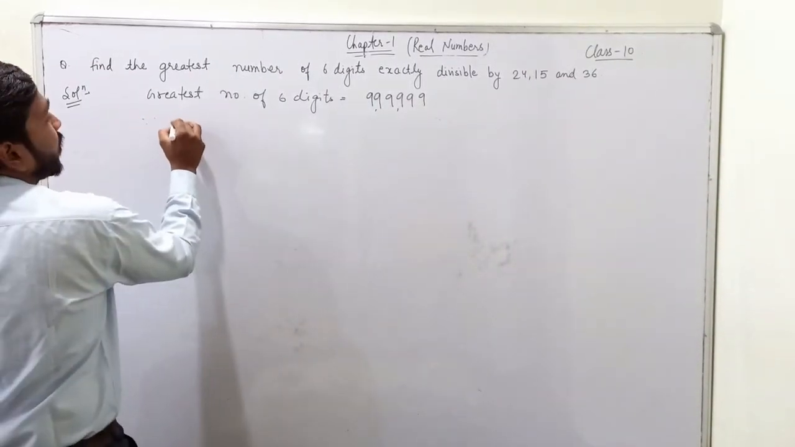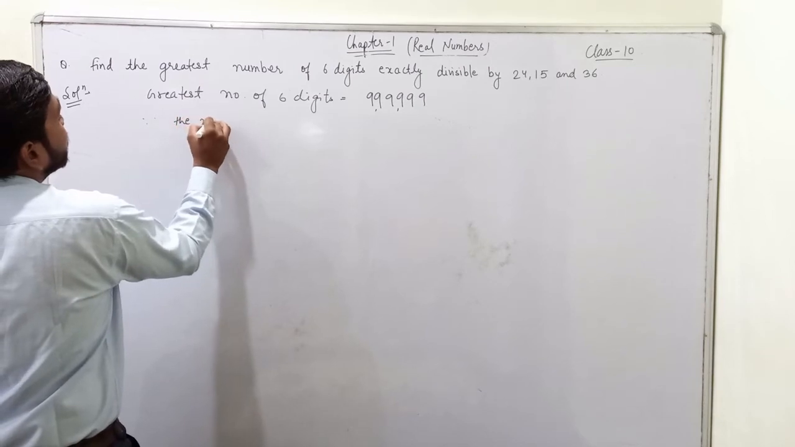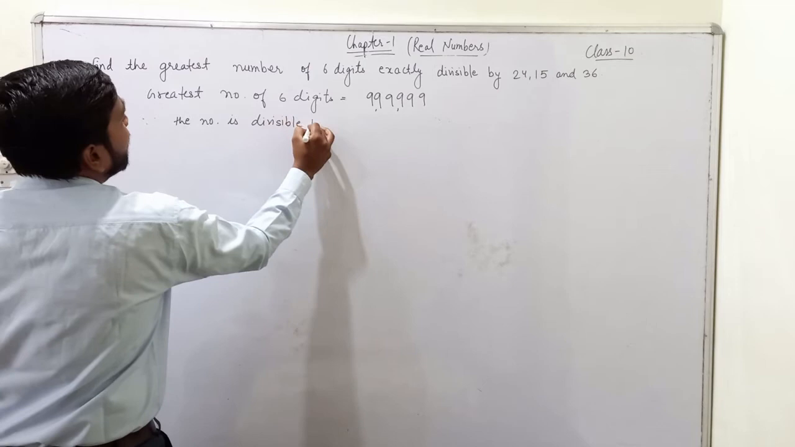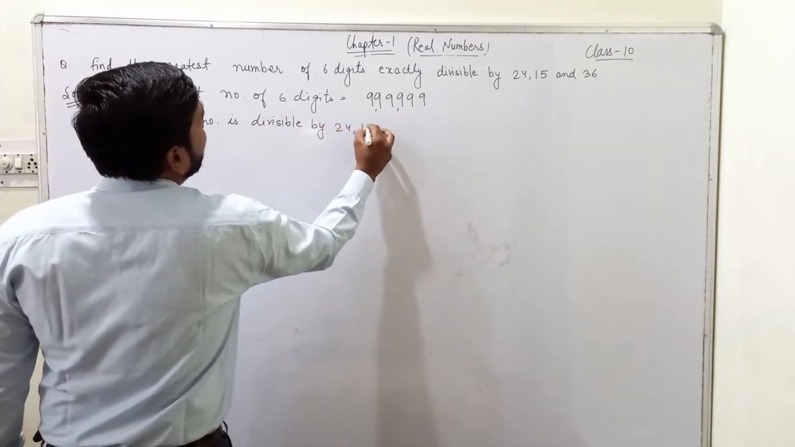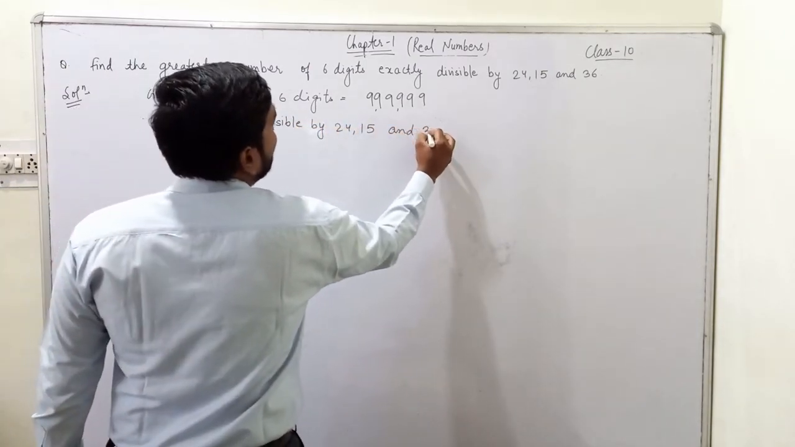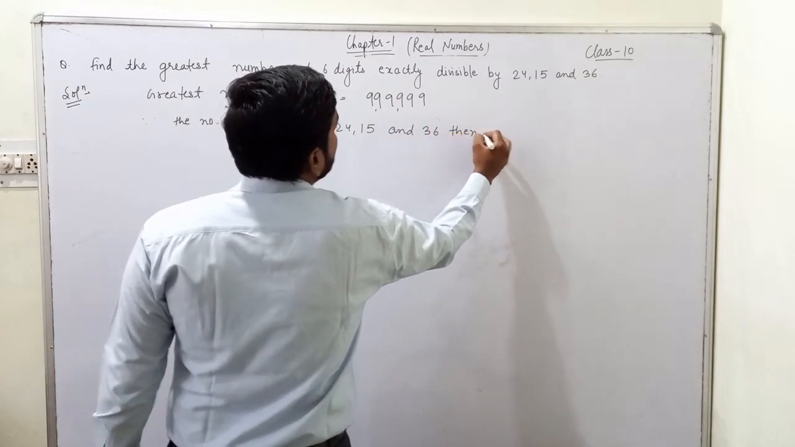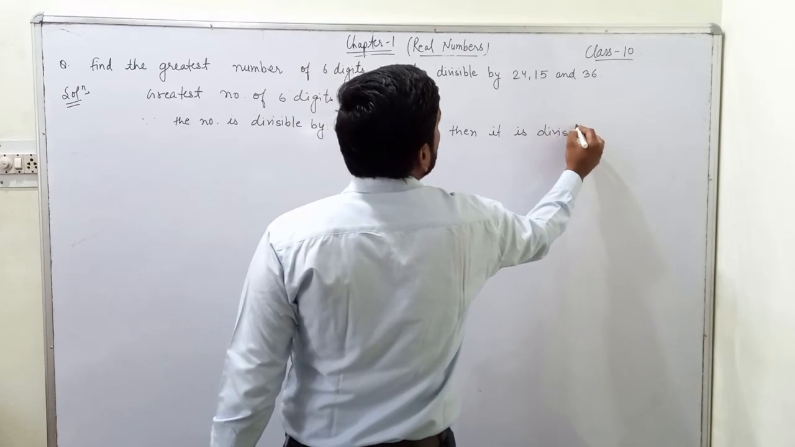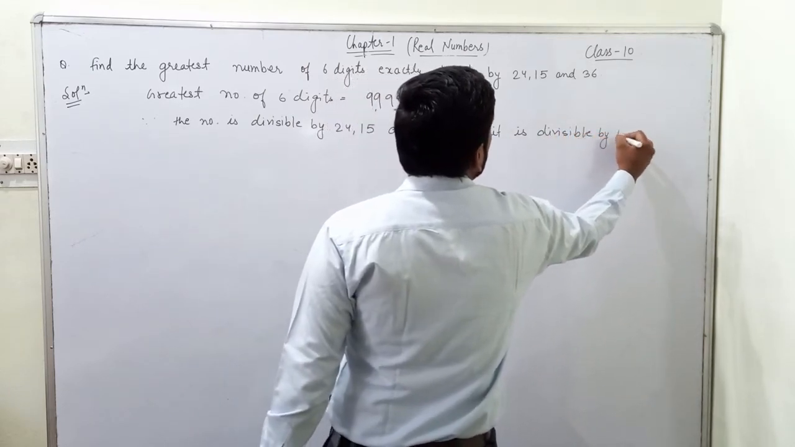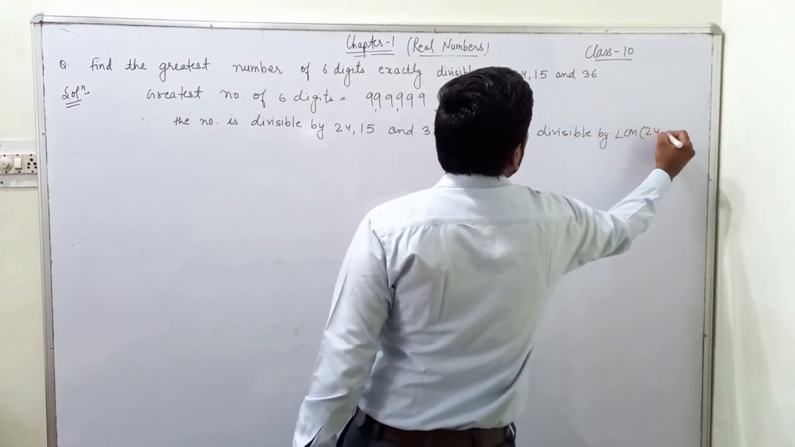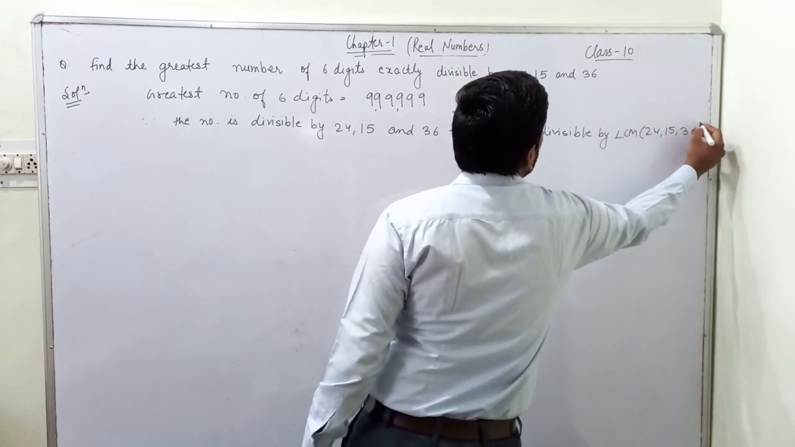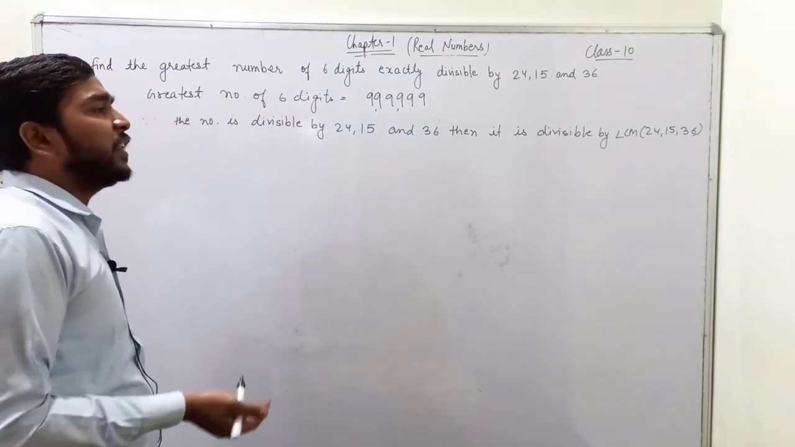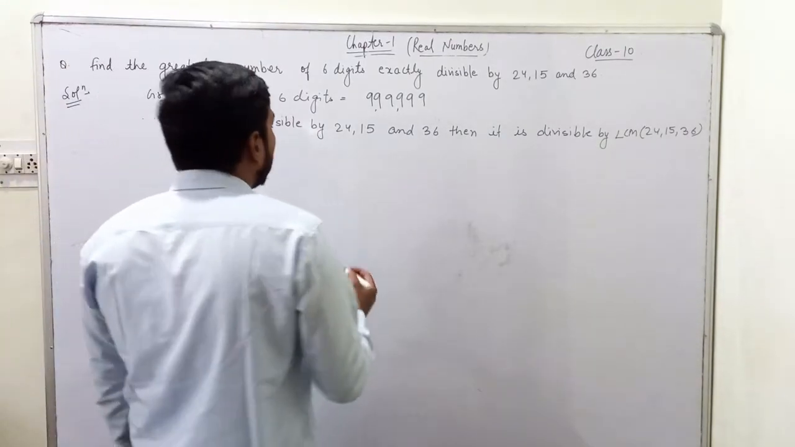Since the number is divisible by 24, 15 and 36, it is divisible by the LCM of 24, 15 and 36. Okay. So now if you find the LCM of 24, 15 and 36, what will we get?